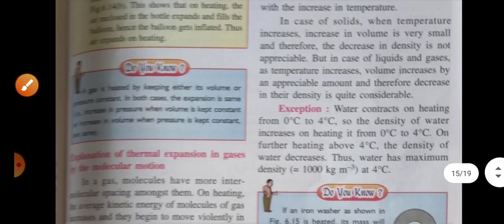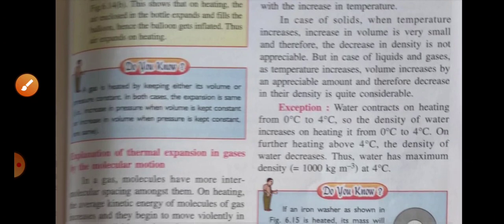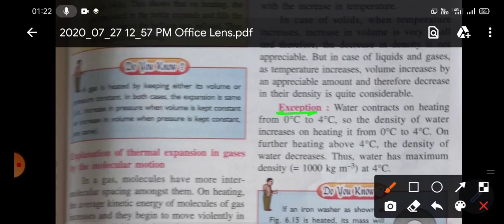Okay, and there is one exception, and that is water. This behavior of water is also called anomalous expansion of water. Actually, water contracts on heating. Suppose the temperature of water is 0 degree C. If you heat water, the density of water will increase. So from 0 degree C, density will increase.